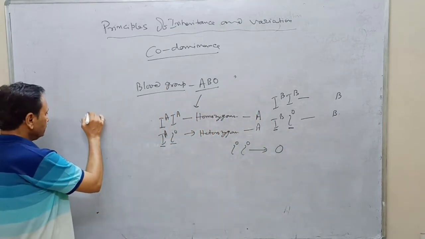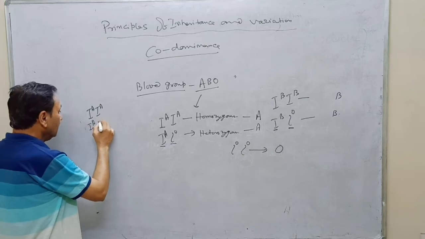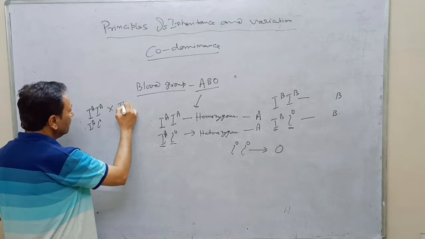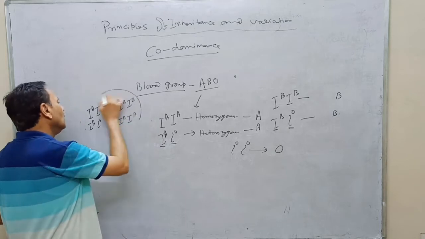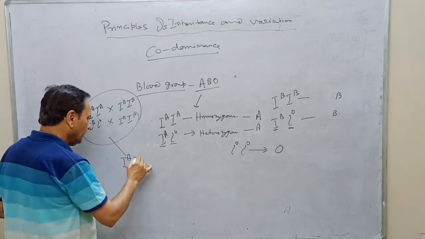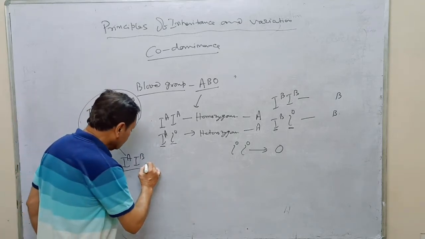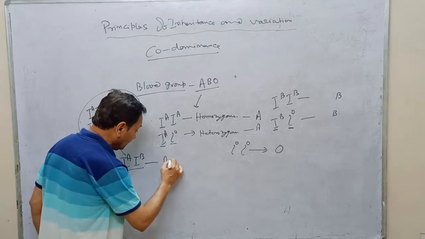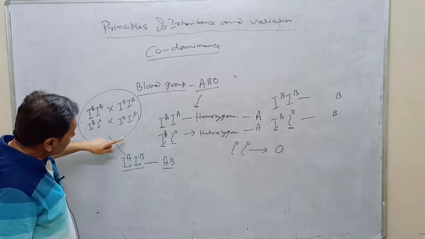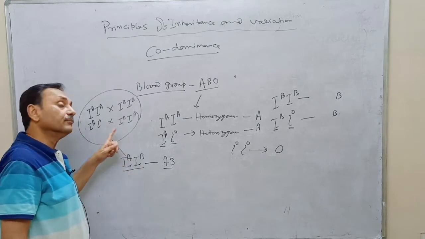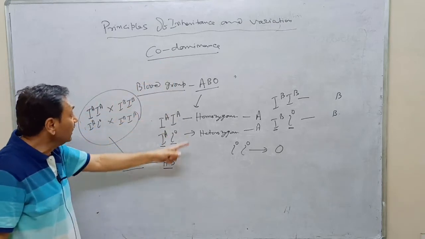But whenever IA or IO cross with the IB or IB, whenever their product is IAIB heterozygous, then it has been observed that their phenotype, their blood group is AB, neither A nor B. Because A is not competent to suppress the B and B is not competent to suppress the A. The same thing will take place in the coat color. So this is also the example of the codominance.